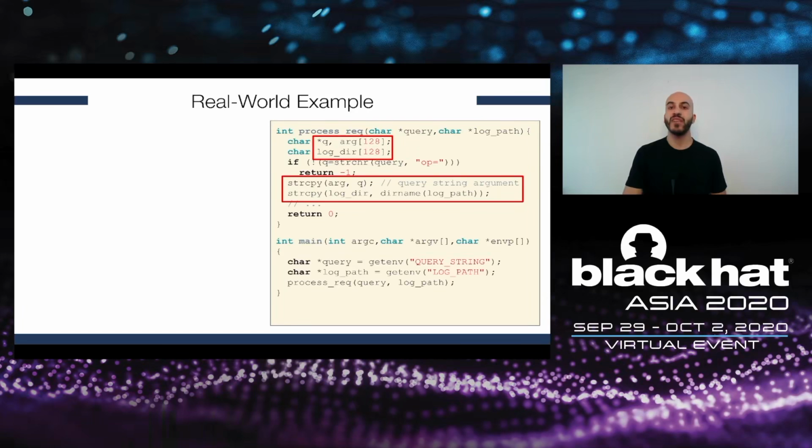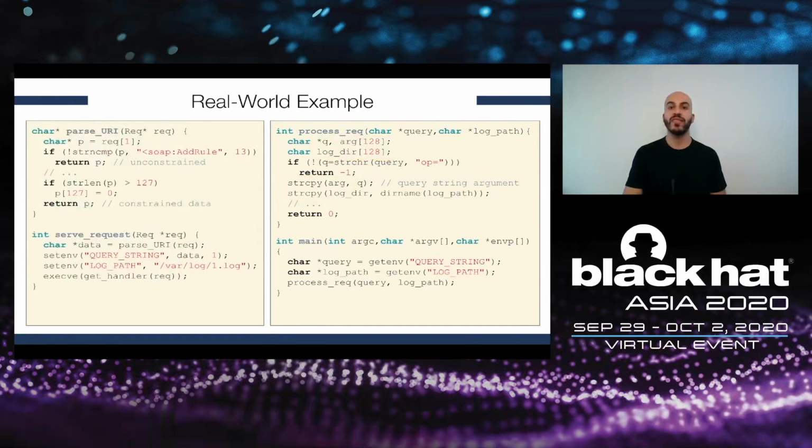But in this specific firmware image, this binary on the right is only executed through this program on the left. We can see that this program indeed sets the value for these two environment variables and then executes the program on the right. Now, if we look at the big picture and consider the interaction between these two binaries, we can see that there is actually only one vulnerability.